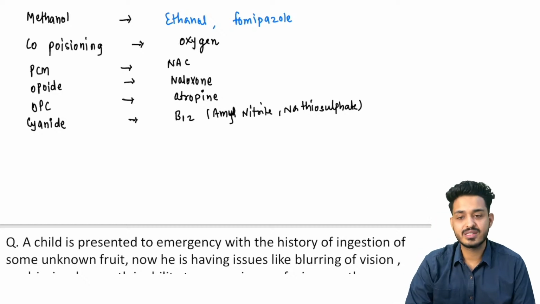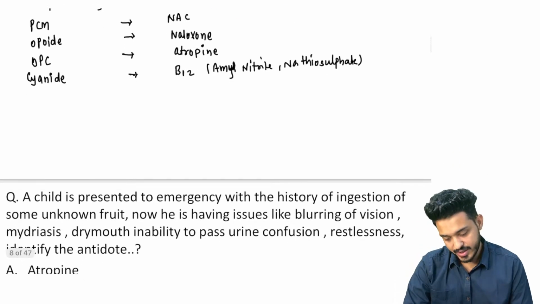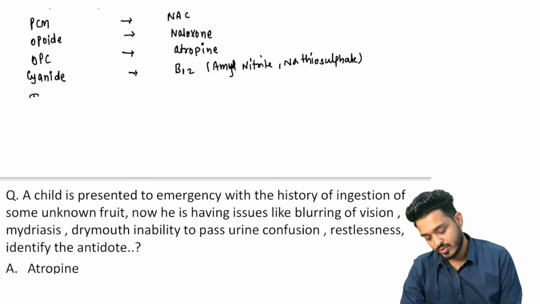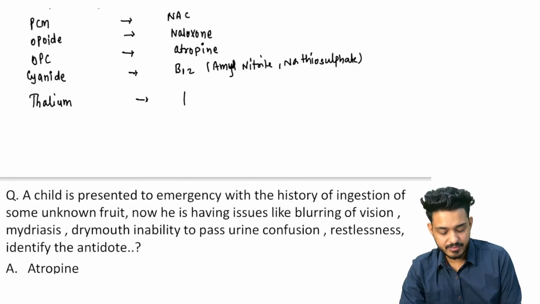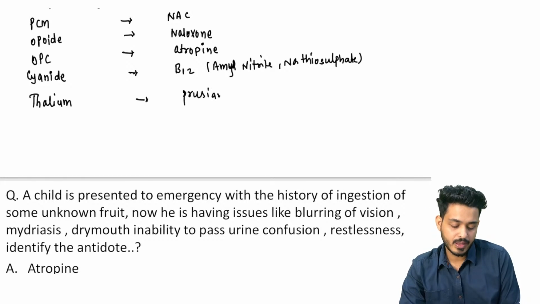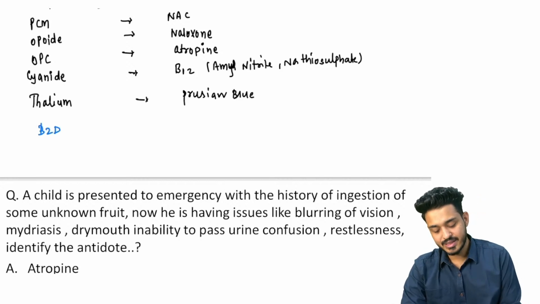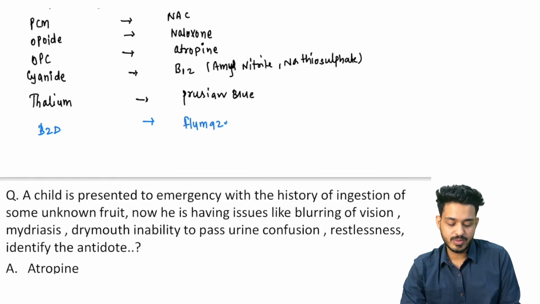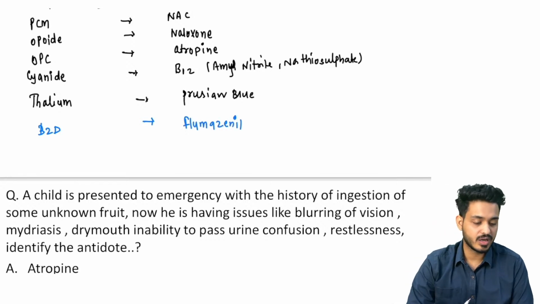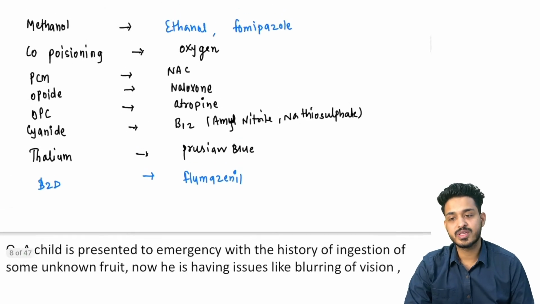Now the best drug that we are having is your vitamin B12. What about thallium? For thallium we are going to use Prussian blue, right. And for benzodiazepine, that would be your flumazenil. That is going to be the drug of choice.